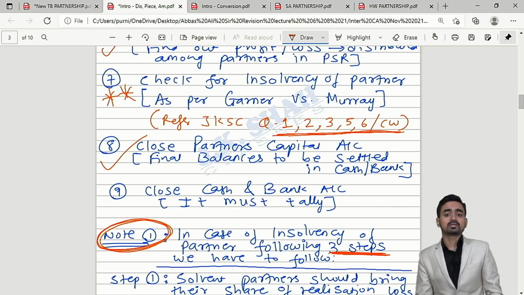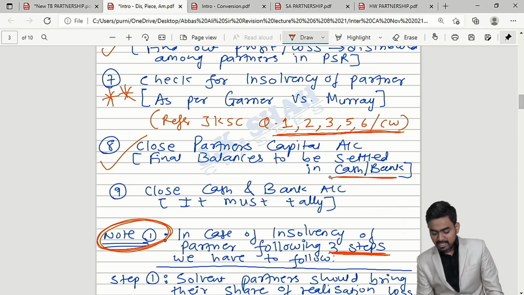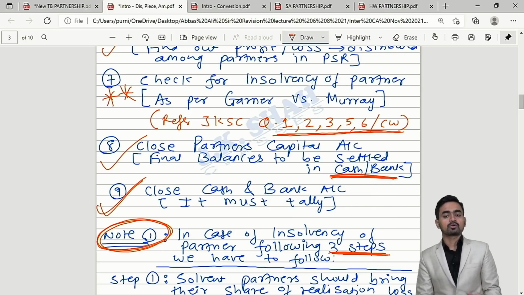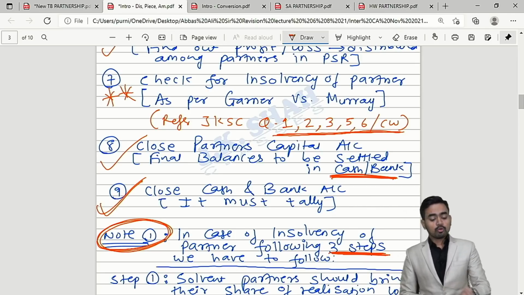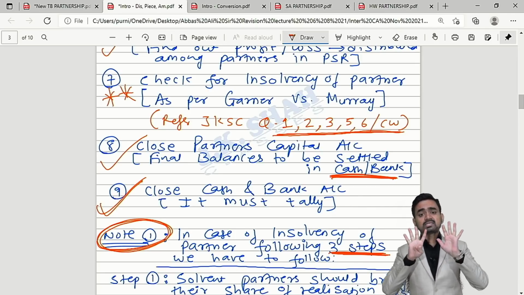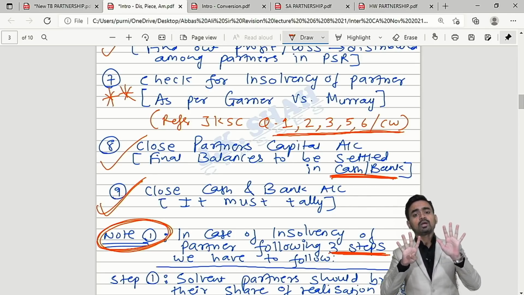Okay. Now after adjusting the entries in the respective ledger for this insolvency, you can close your partner capital account. When you close your partner capital, you will get balancing figures that will be settled in cash or bank, and finally close your cash and bank account. It must tally. So my dear students, how many steps do you have to follow? Total 9 steps.